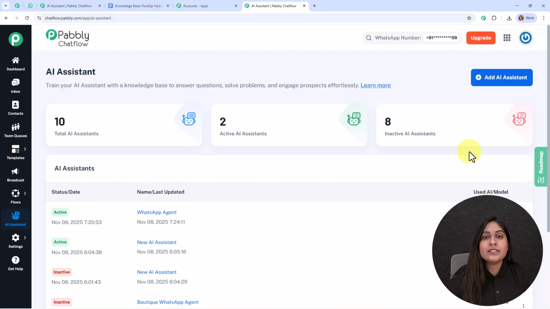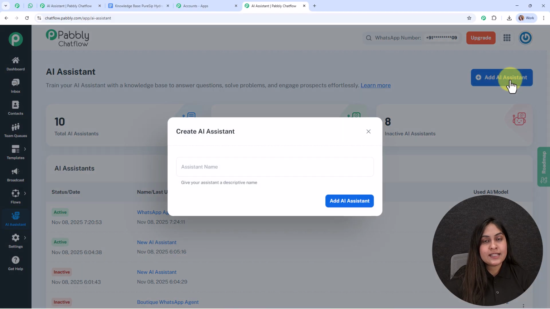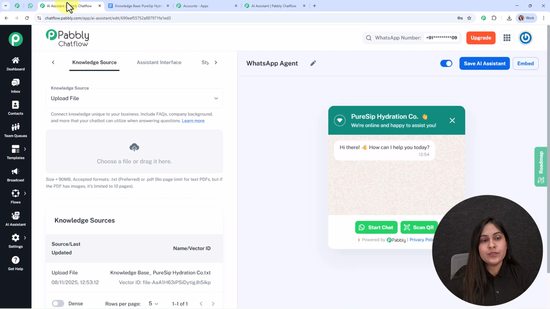Now, to add a new assistant, you need to click on this add AI assistant button. Then here you need to give the name, and after that you need to click on this add AI assistant button, and it will direct you to the assistant flow window like this.